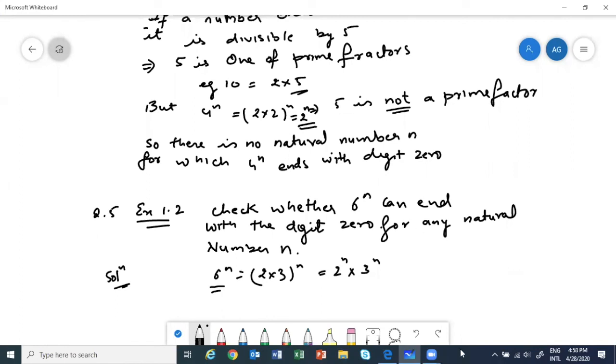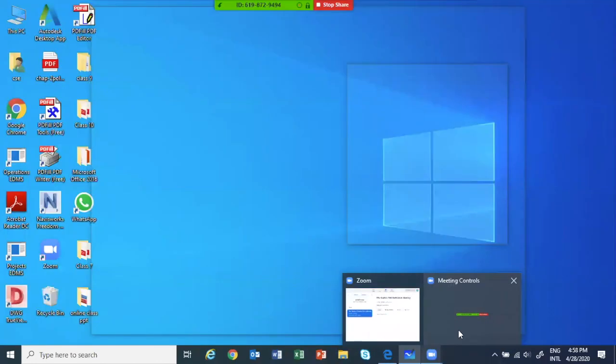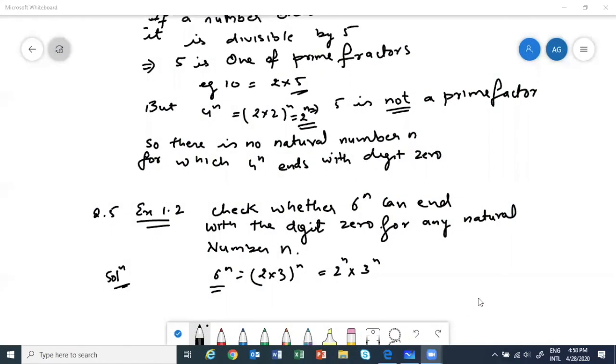None of you have completed? Done, Gurjot, good. Any doubt, Gurjot? Good. Johan, good. So this is one application, and another is that we can find HCF and LCM using our fundamental theorem.